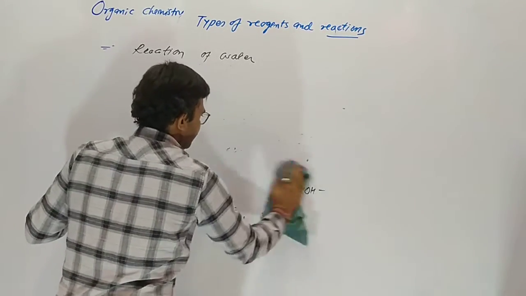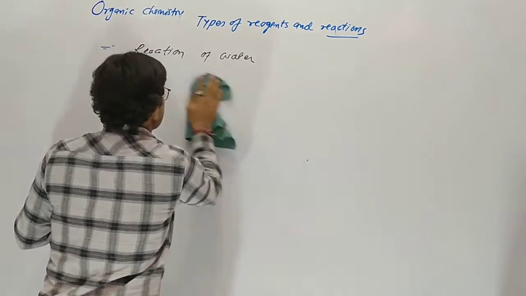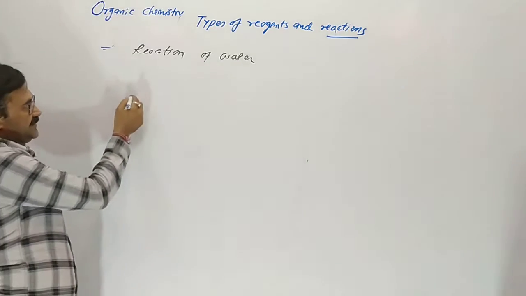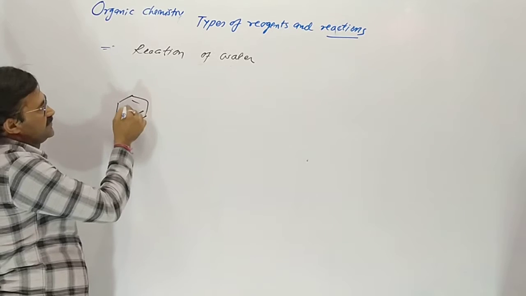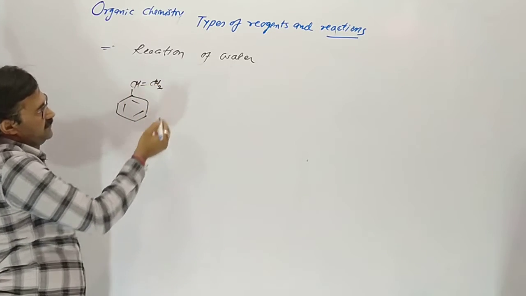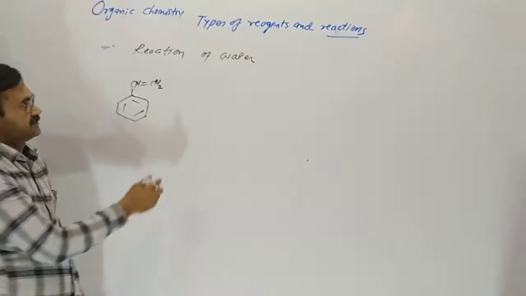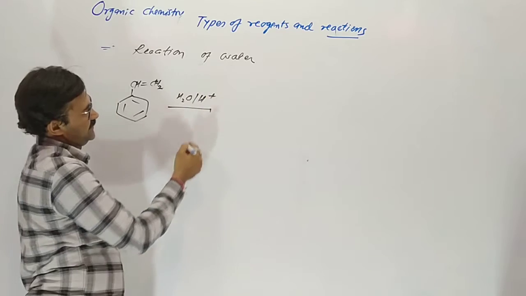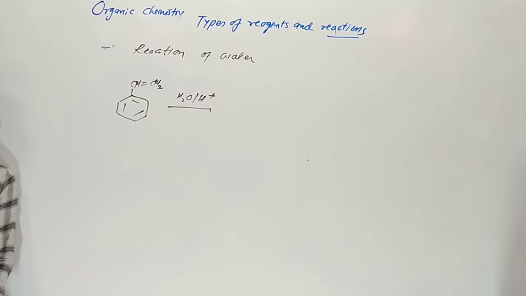Now another example, we are taking styrene. The benzene ring contains CH double bond CH2, which is styrene. In the presence of acid it reacts with water.